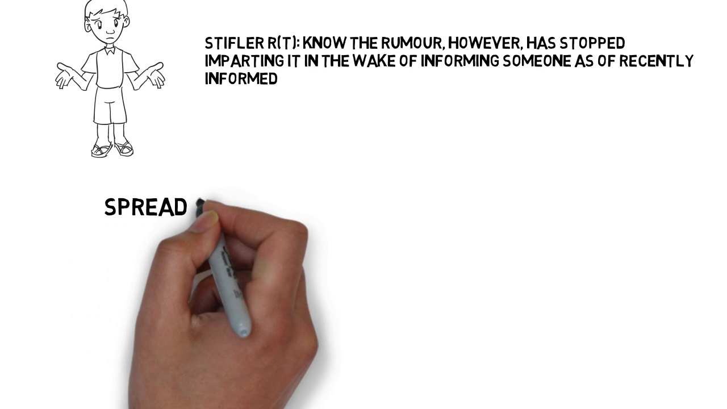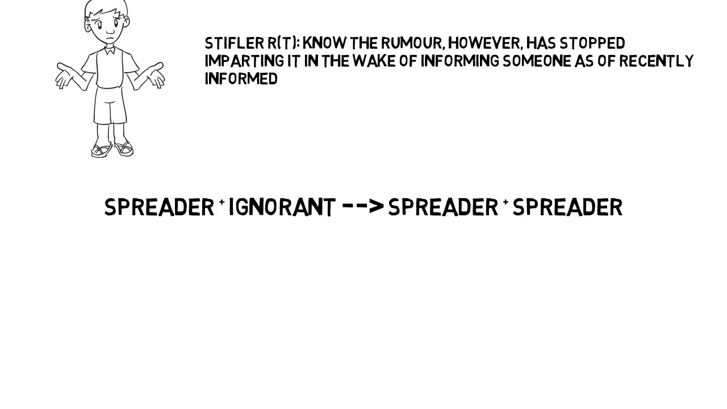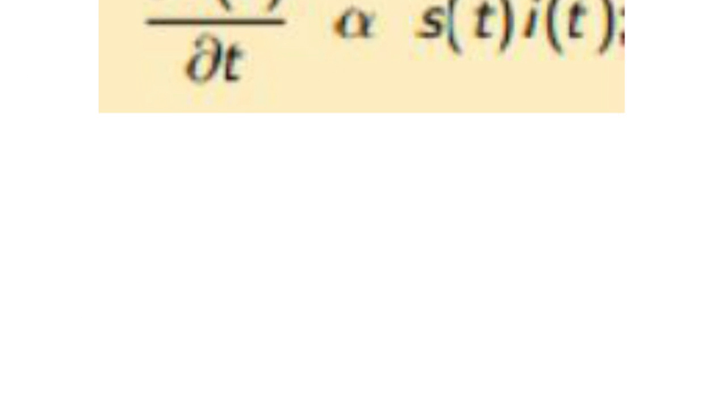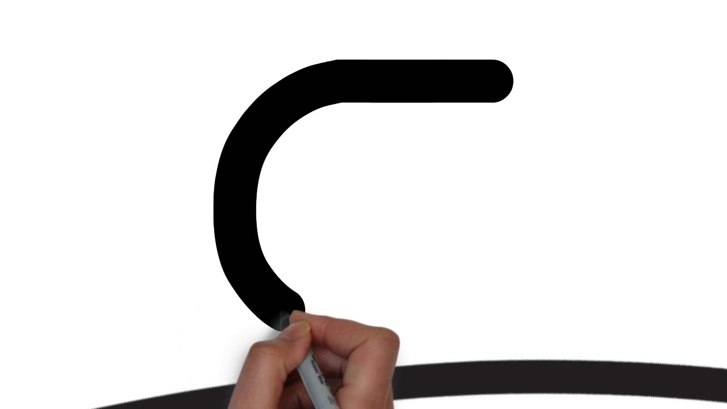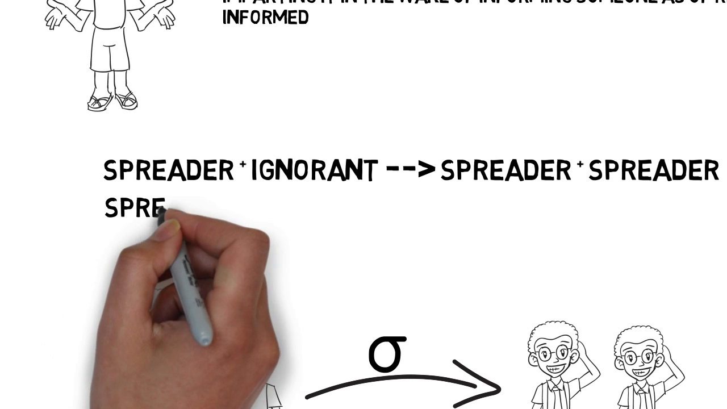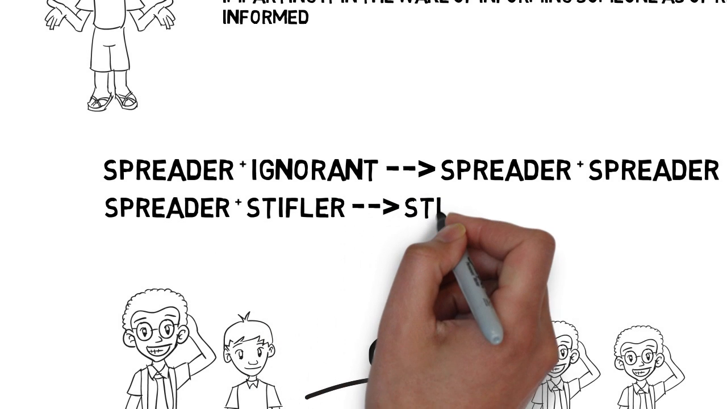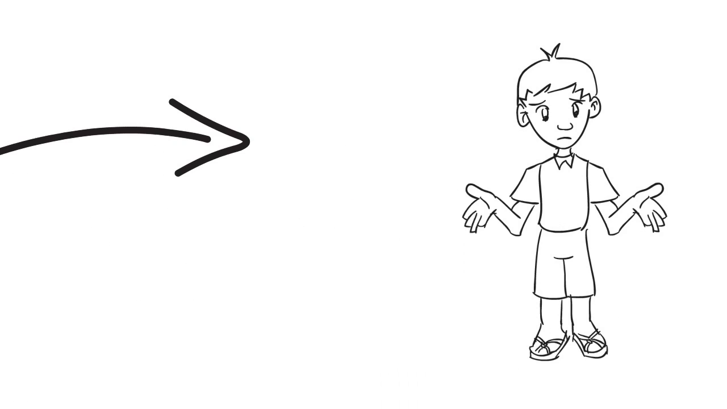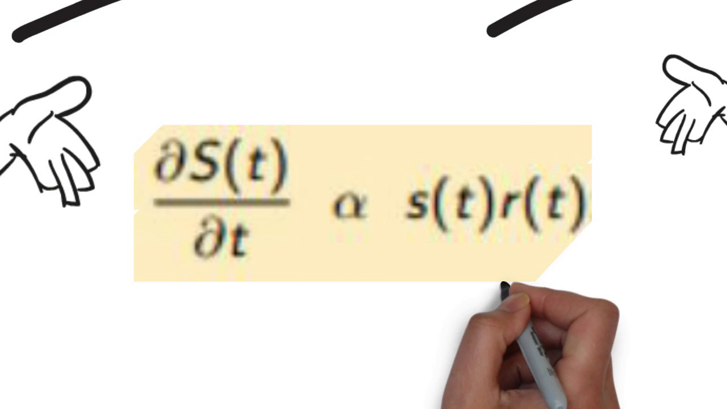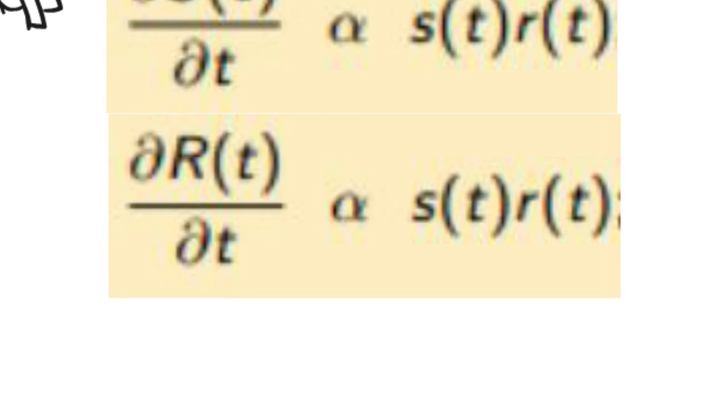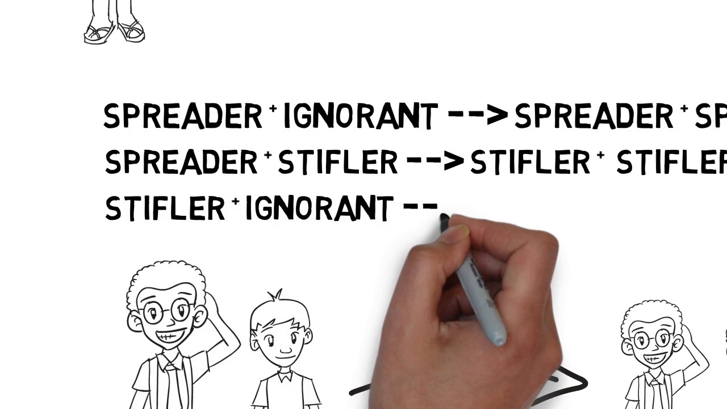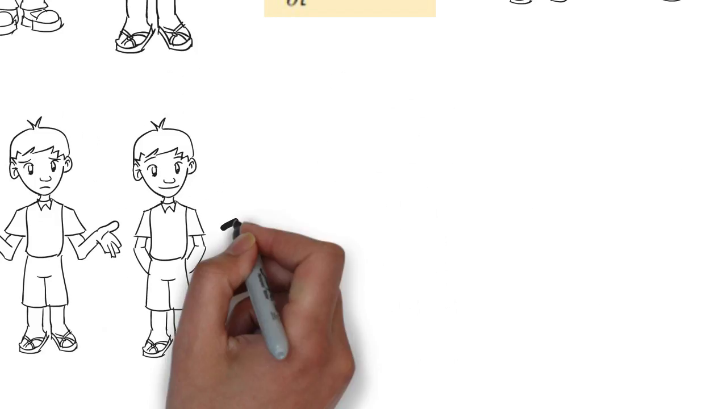Now, when a spreader meets an ignorant, the ignorant turns into a spreader. It can be denoted by this differential equation. The ignorant population turns into spreader population at the rate of sigma. When a spreader meets a stifler, the spreader turns into a stifler. The same can be denoted by this differential equation. The spreader population turns into stifler population at the rate of beta. Whereas when a stifler meets an ignorant, there is no effect on either part.